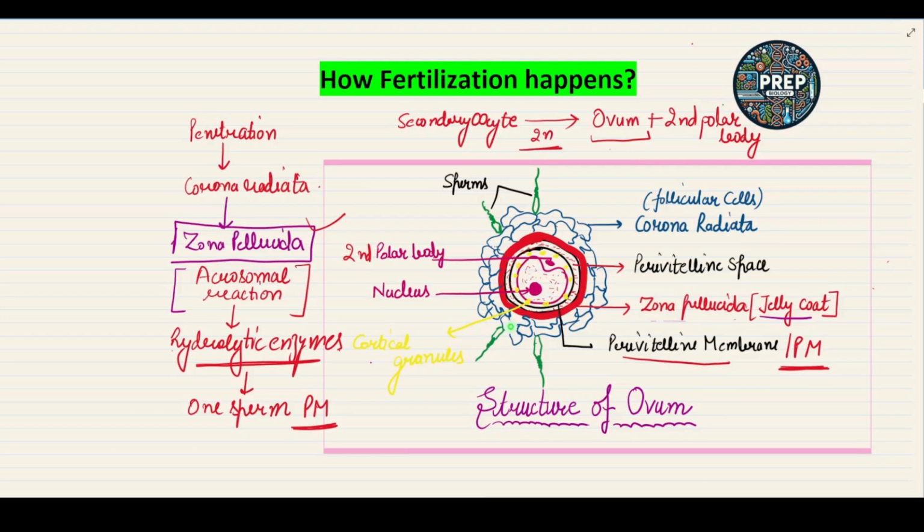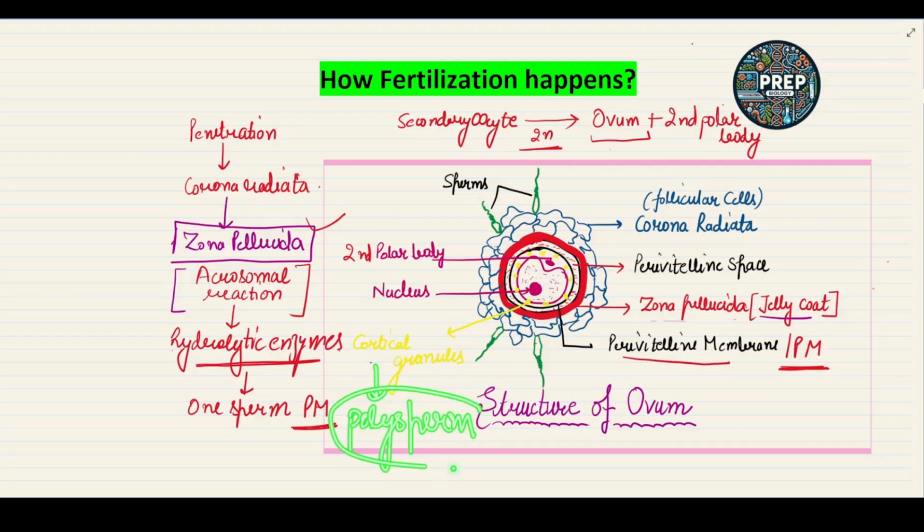So look here, when the nucleus of the sperm enters into the cytoplasm of the ovum, there are small cortical granules present in the cytoplasm of the ovum. These are the cortical granules. What happens when the nucleus enters the cytoplasm of the ovum? The cortical granules activate and prevent polyspermy.